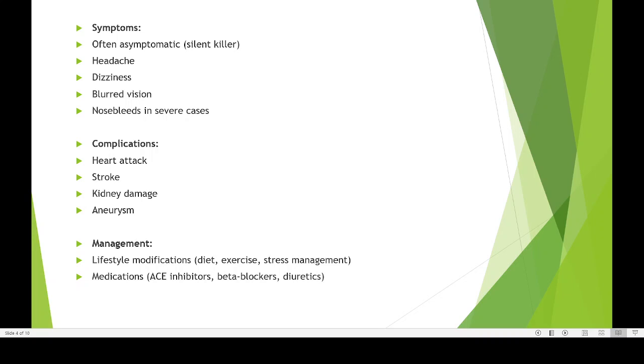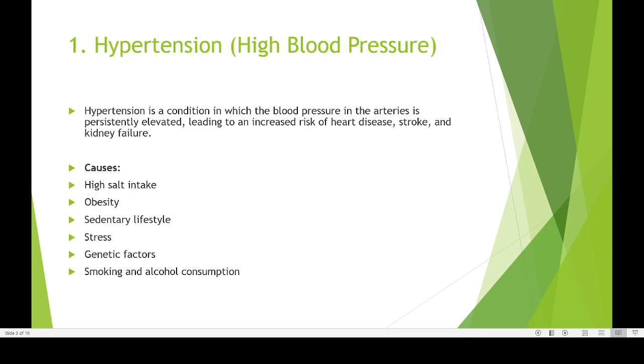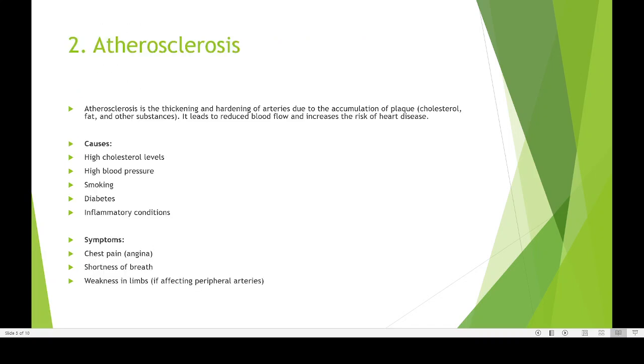Some of the medications like ACE inhibitors, beta blockers, and diuretics can also increase your blood pressure level. So this is an idea of what he can do. Sometimes the medicines you are taking can be responsible for increased blood pressure, so that should be monitored and it should be reduced. So this is an idea of what high blood pressure is and how blood pressure can be a leading cause of death. Now we go to the second one.